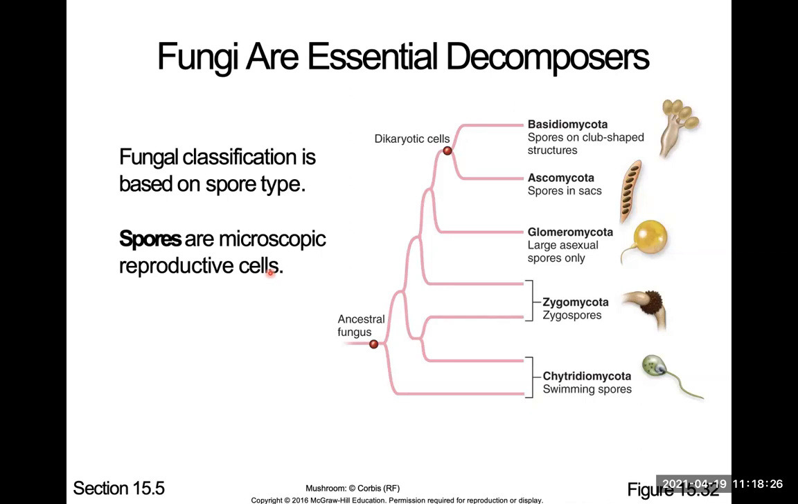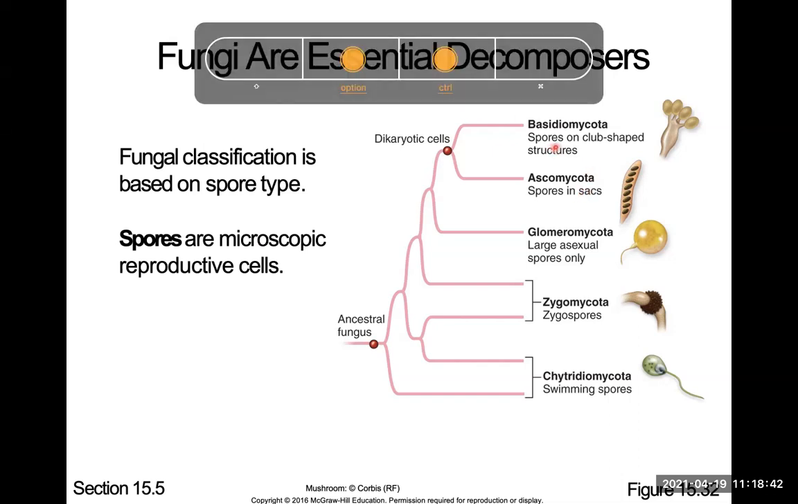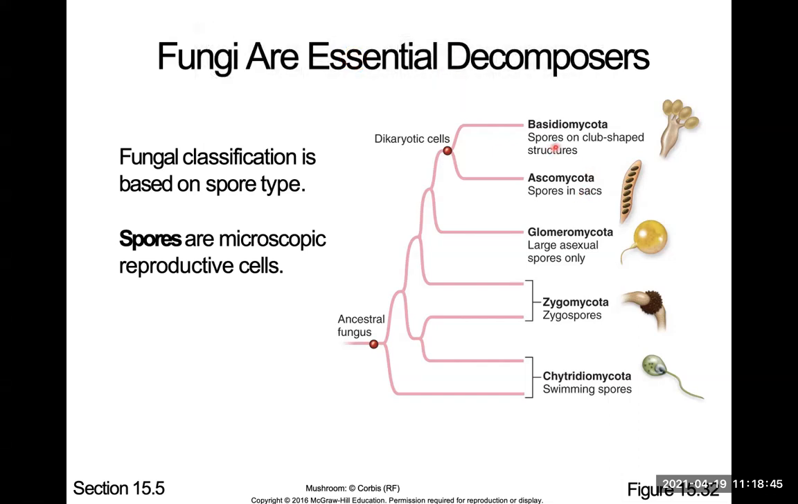They classify fungus based on the spore type they have, the way it reproduces. Spores are microscopic reproductive cells. We have all these different groups of fungi. I don't want you to memorize this. These classifications are mainly from the way they look. So this is the ancestral fungi. Then it started to adapt to different environments, and now we have all these different groups. Zygomycota, mycota is fungus. Zygo is because it makes spores called zygospores. That's where the name is coming from.